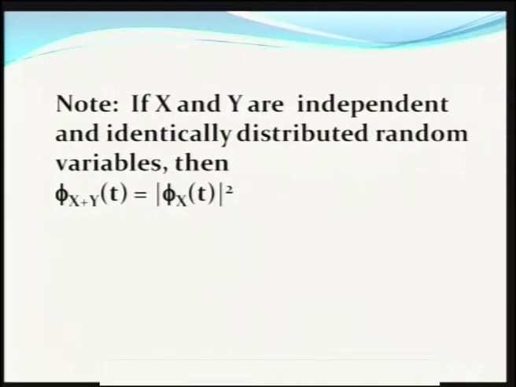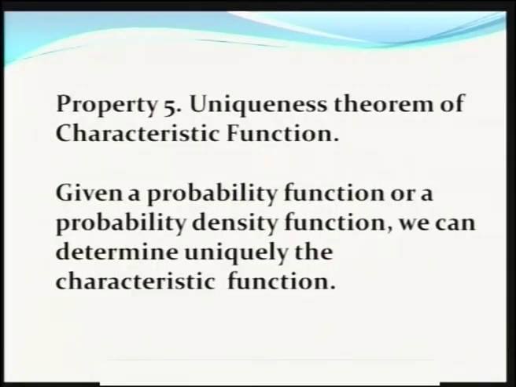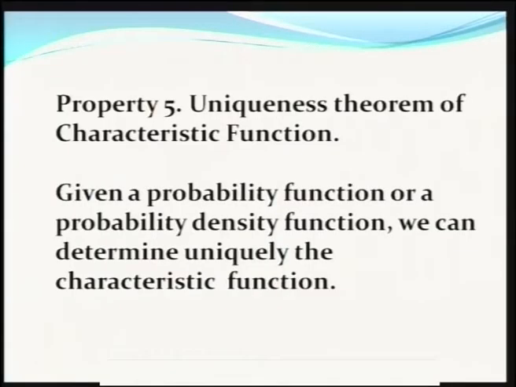Okay. Next, we prove the uniqueness theorem of characteristic function, which is also called the inversion theorem. The uniqueness is based on the probability function. Suppose a probability mass function or a probability density function is given, we can uniquely determine the characteristic function.